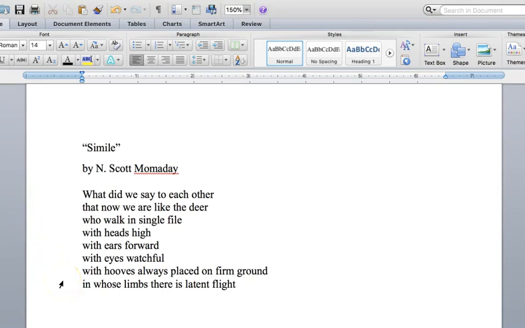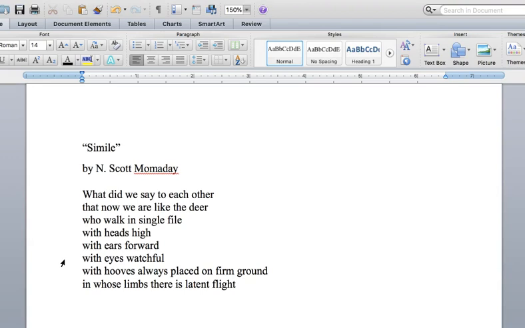And what is existing but not manifest? The latent flight, the flight. So the potential at any moment for the deer to take flight. So this description of the deer is a description of deer on the alert for danger.